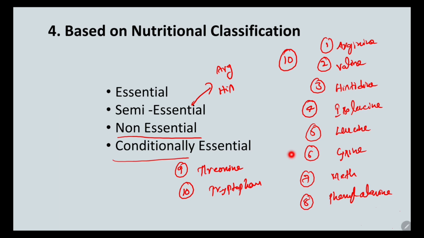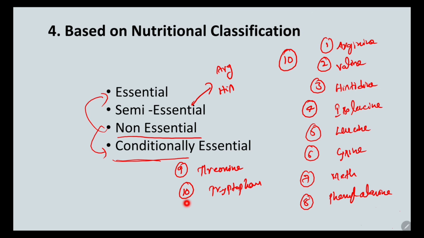The last one is the conditionally essential amino acids. Conditionally means when a person is suffering from a severe or chronic infection, that person may not be able to synthesize the non-essential amino acids. What happens in those times is that these non-essential amino acids also become essential amino acids and we have to consume them through the diet. For example, glycine, cysteine, tyrosine, proline. Usually these are non-essential amino acids, with no need to supply them through the diet.